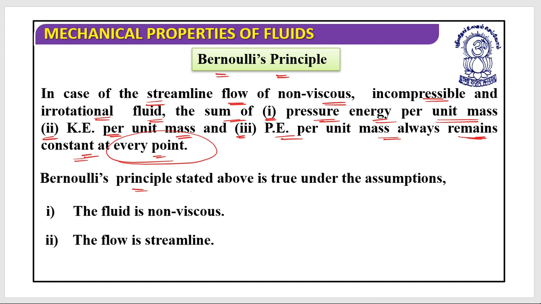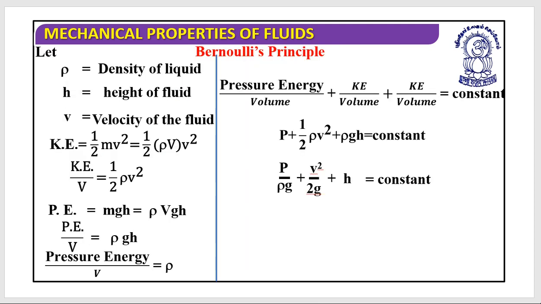So Bernoulli's principle is again stated under these assumptions. First, the fluid should be non-viscous, and second, the flow should be streamline. If this has been satisfied, we can derive all these things. So let's understand what the situation would be.